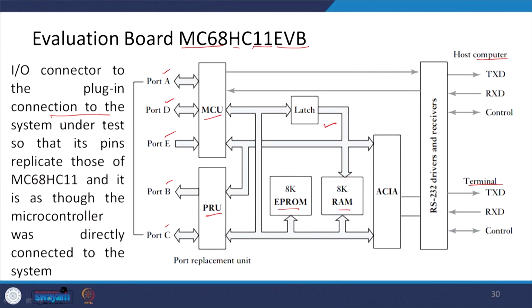The input output connections connect to the plug in connection to the system under test, so that its pins replicate those of the MC68HC11 and it is as though the microcontroller was directly connected to the system, and this way we can use the evaluation board for testing.